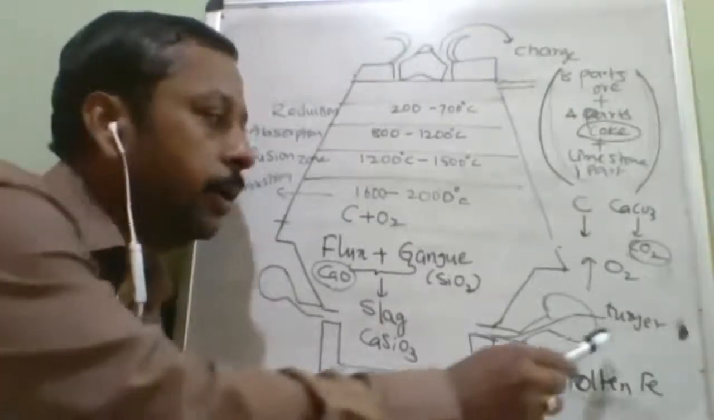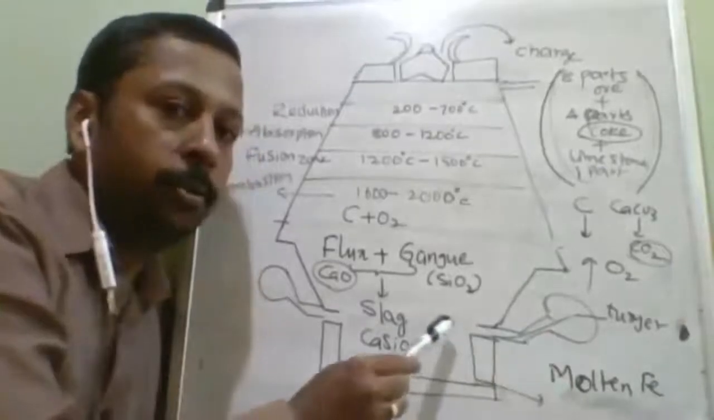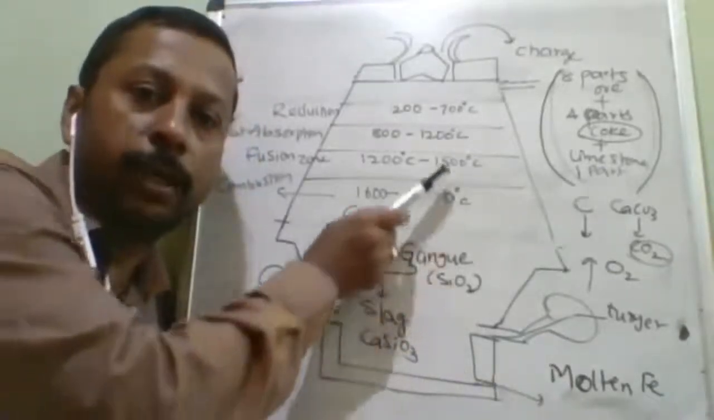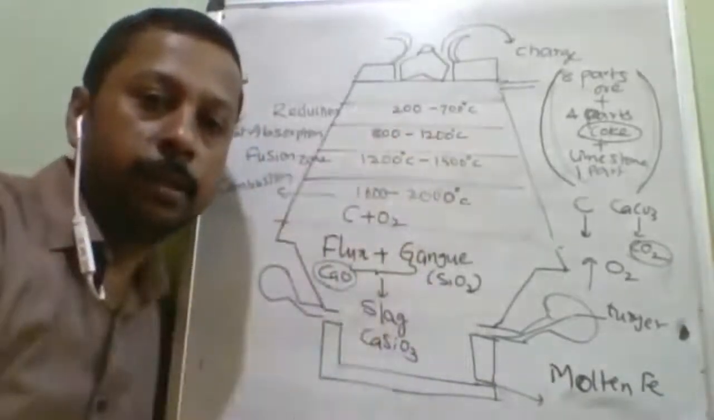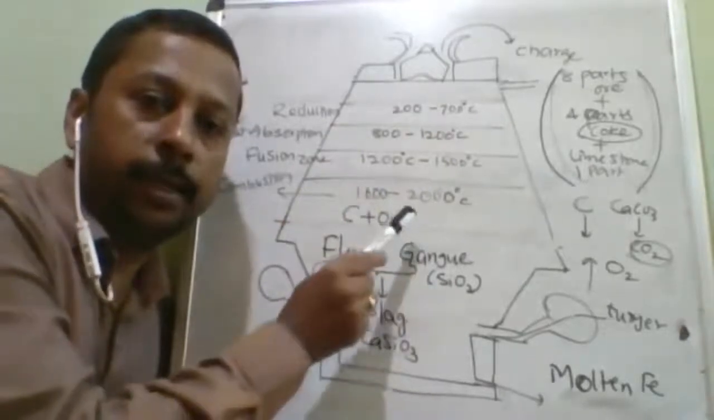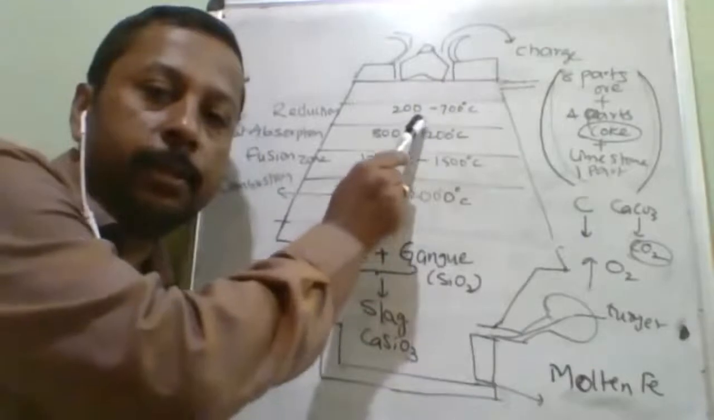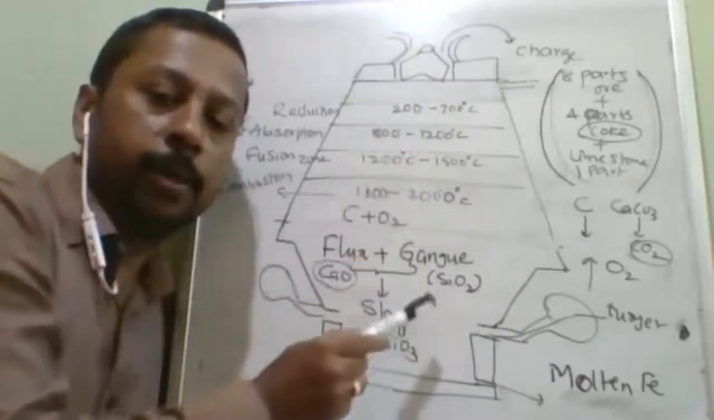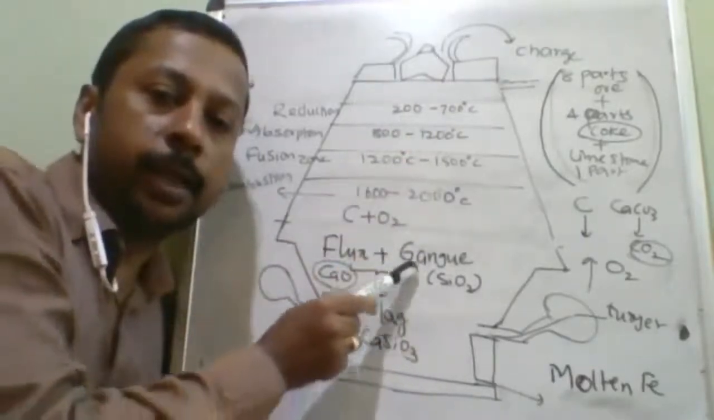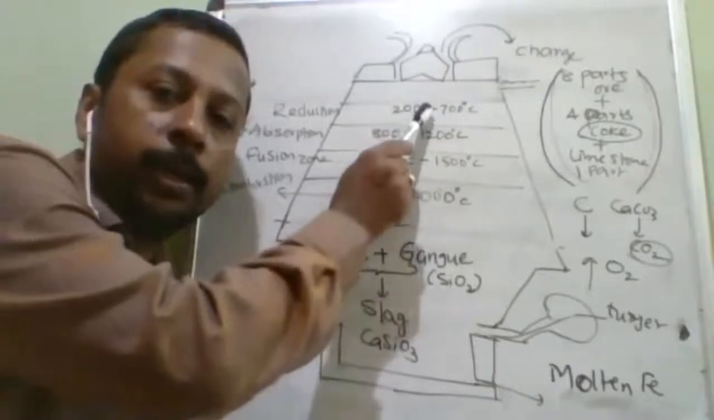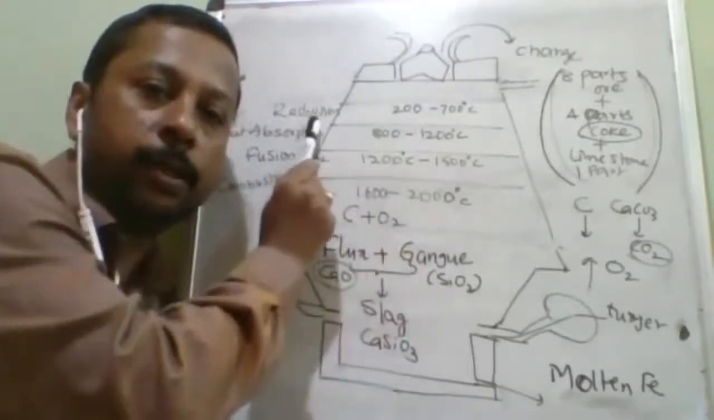So here the hot air tuyere is the thing which is used to maintain this much temperature. See here, higher temperature is at the lower part. As we move away, the temperature keeps on decreasing because the reduction is carried out. In the top place, reduction is carried out. See here.